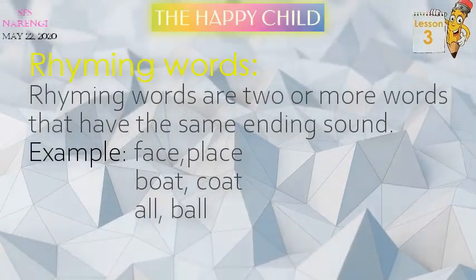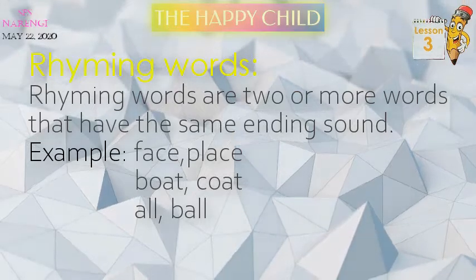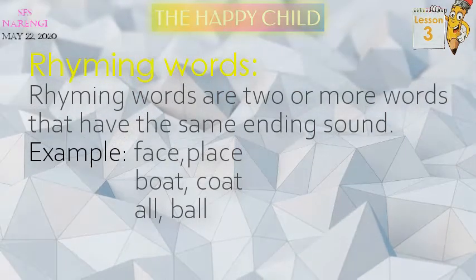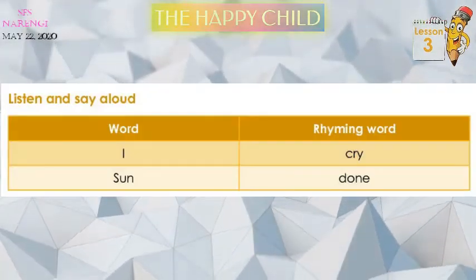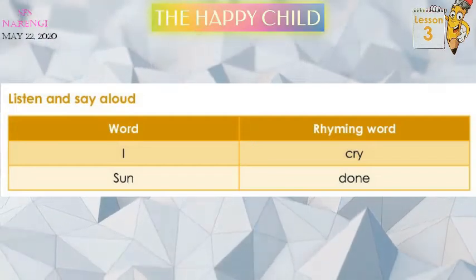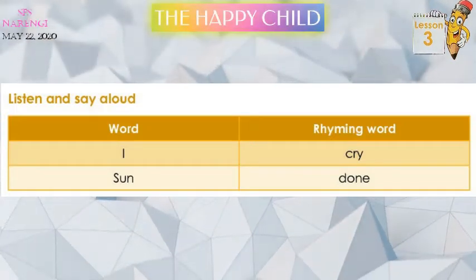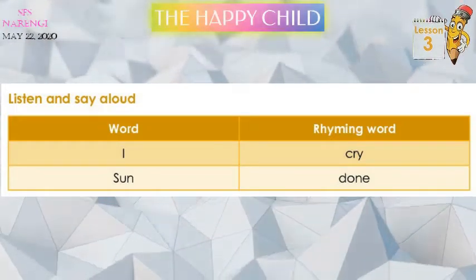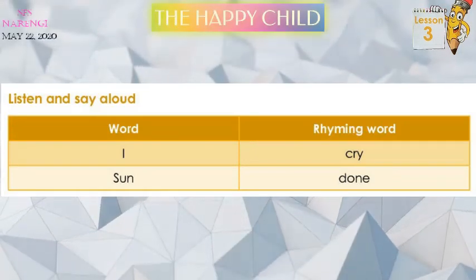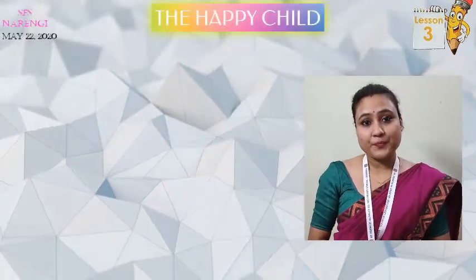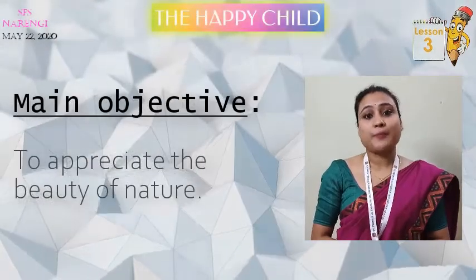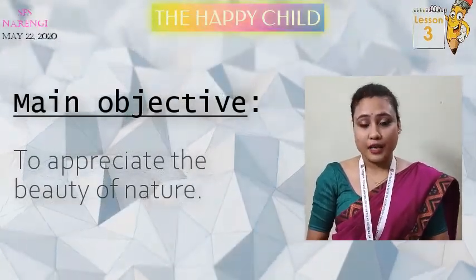So let's find a few rhyming words in our poem. Here we see that the rhyming words in our poem are cry, I; sun, done. So, my dear students, today we will be doing the explanation of The Happy Child. Do you remember the objective of the poem? The objective of the poem is to appreciate the beauty of nature.